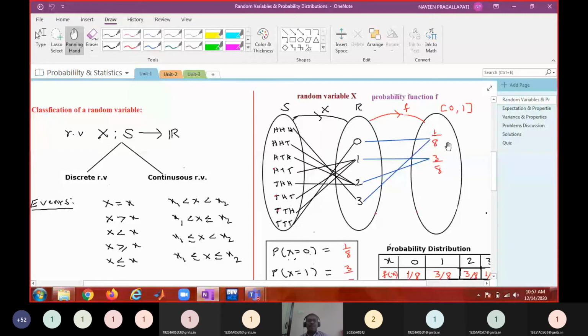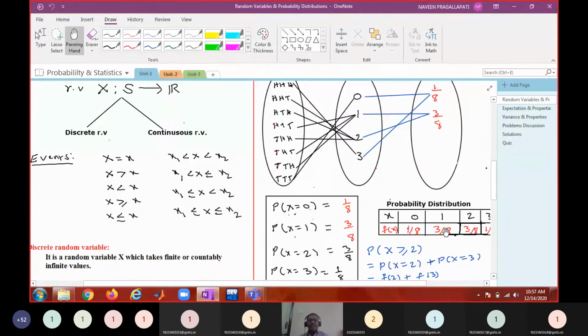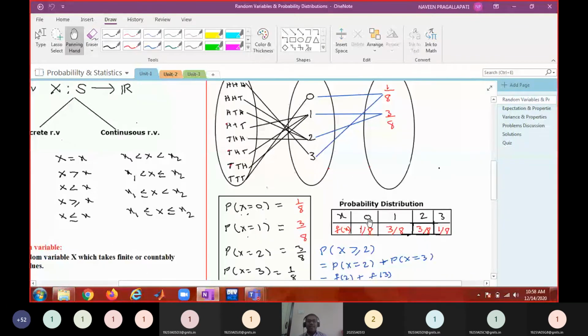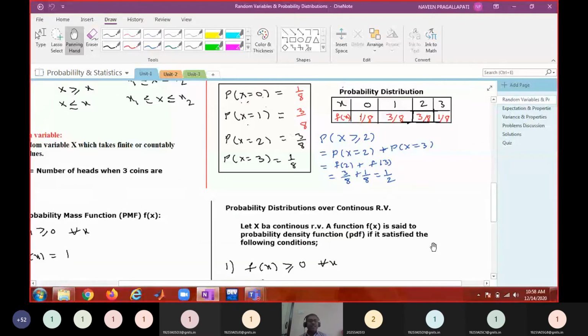If you are describing that in the form of a table, that is possible only for a discrete random variable. This table kind of mapping can be shown only for a discrete random variable. Such a table can be called a probability distribution. What is a probability distribution? It is a function f of x. I'm talking about the probability function, right?